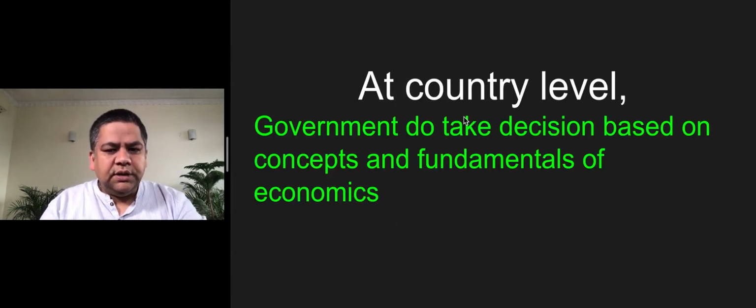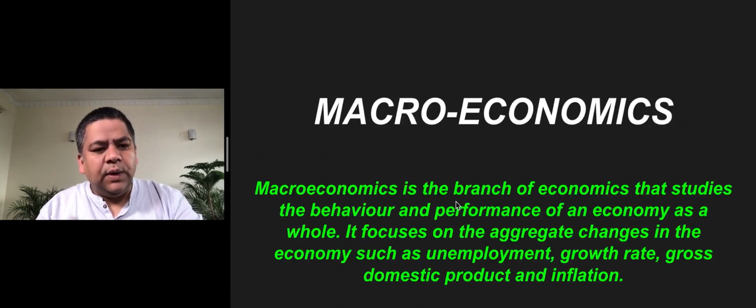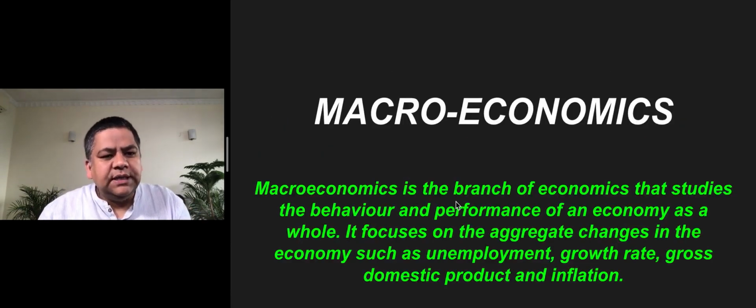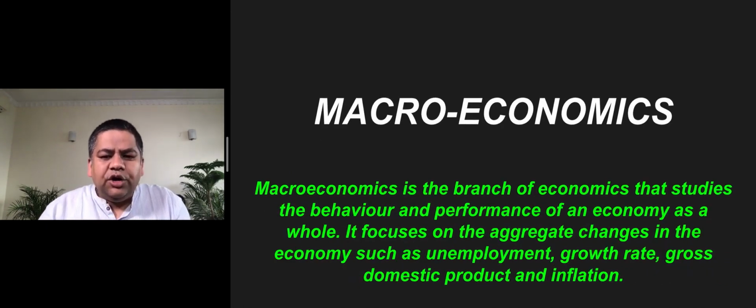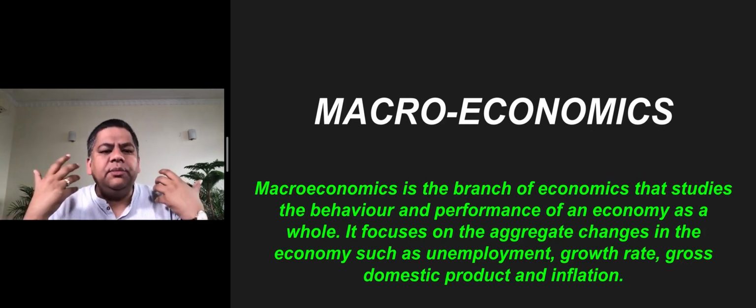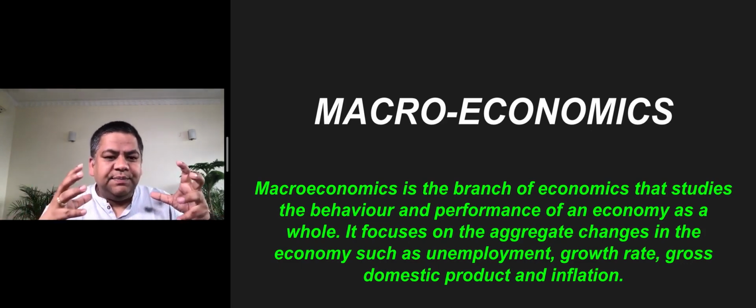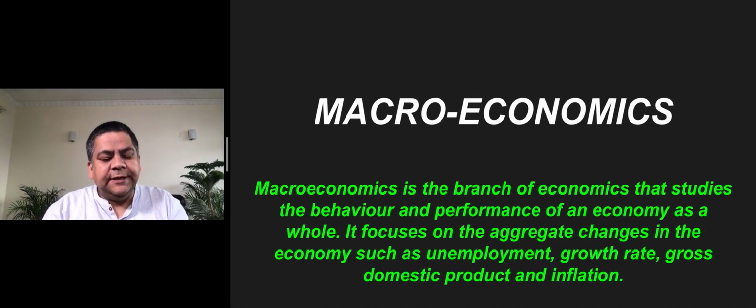Well, this whole economics as a subject is divided into two parts. One part is called macroeconomics, another is called microeconomics. Macroeconomics is the branch of economics that studies the behavior and performance of an economy as a whole. So there is a history behind it. It used to be only economics, but then when the Great Depression happened in 1929 in the US,